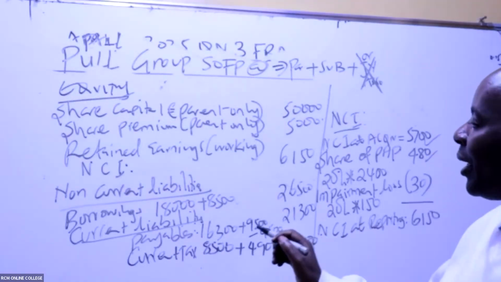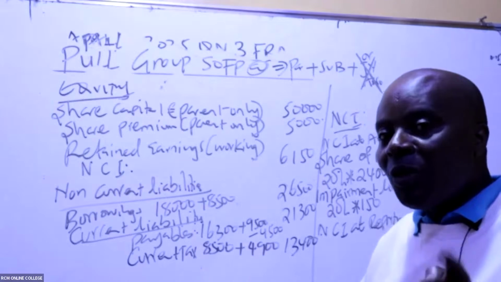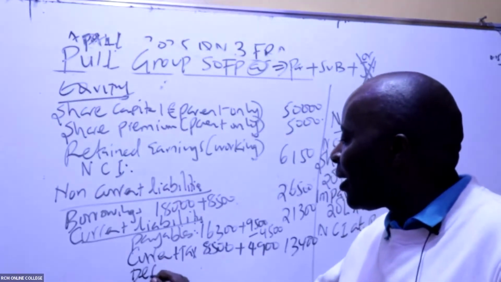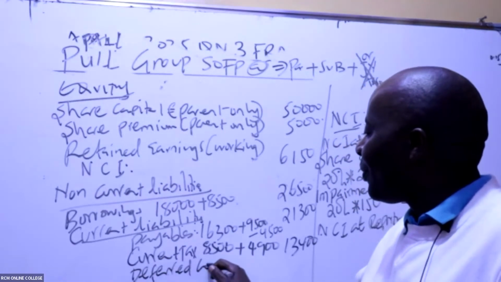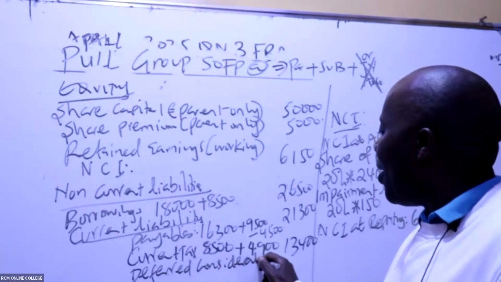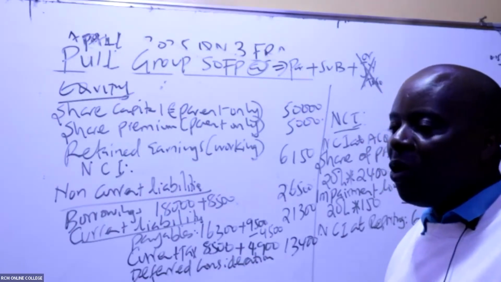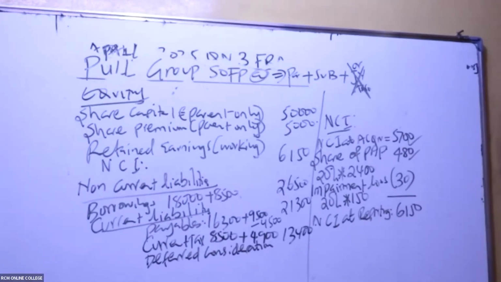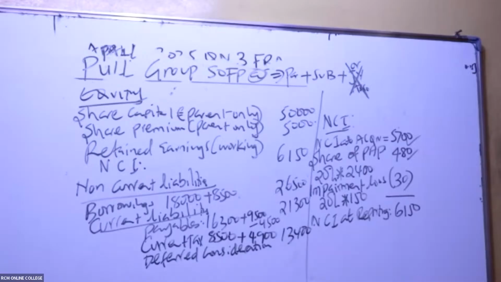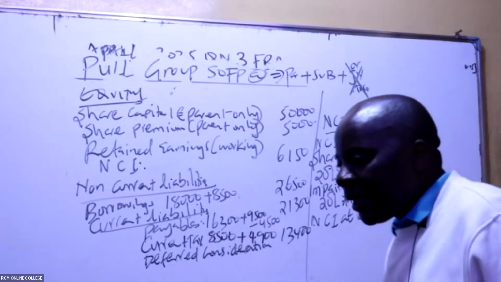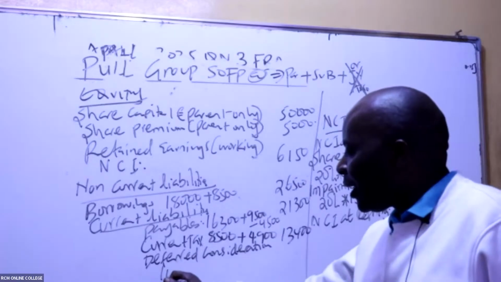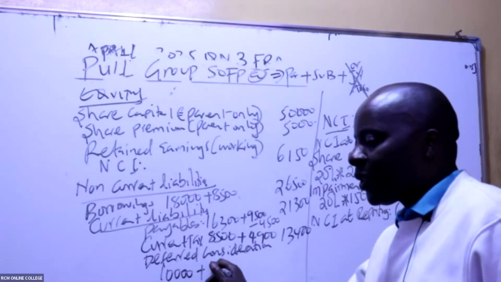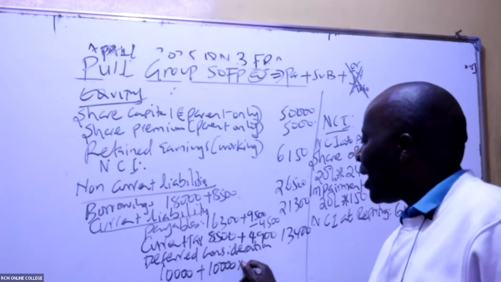From there, ladies and gentlemen, we have another liability that so many students will forget, what we call deferred consideration. If you remember, after being given that loan, the loan was how much? Was it 10,000? The loan was 10,000, isn't it? So 10,000 plus the interest. The interest is 10,000 times 10%.